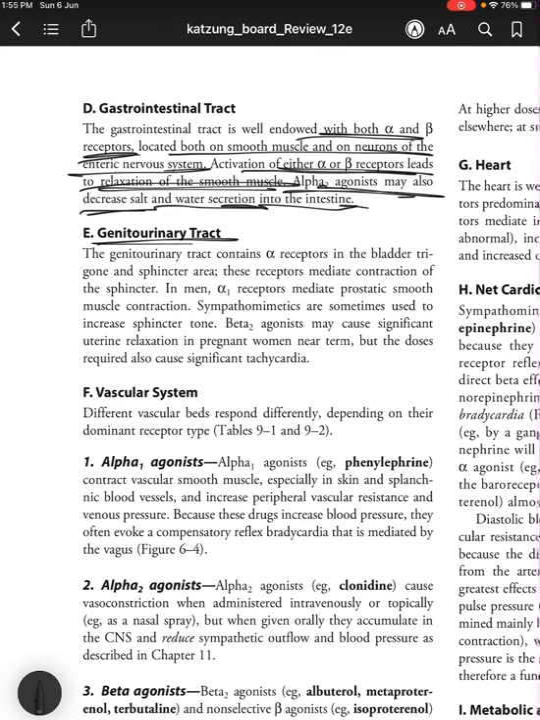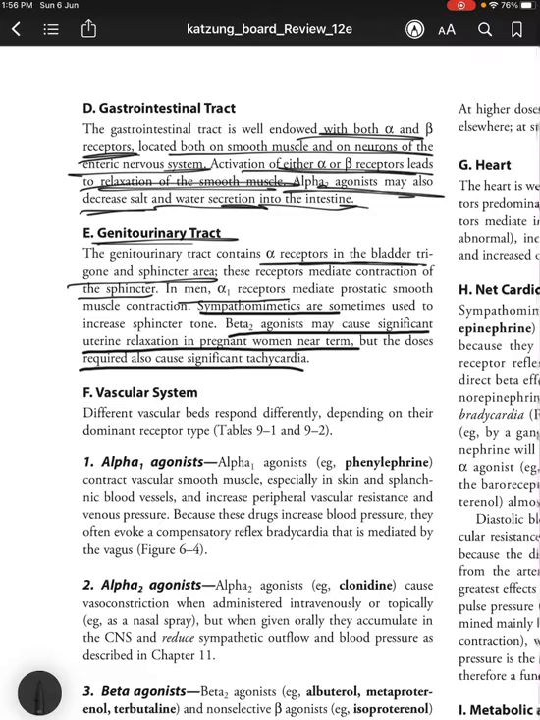Coming to the genitourinary tract, it contains alpha receptors in the bladder, trigone, and in the sphincter area. These receptors mediate contraction of the sphincter. So in men, alpha 1 receptors mediate prostatic smooth muscle contraction. Sympathomimetics are sometimes used to increase sphincter tone, and beta 2 agonists may cause significant uterine relaxation in pregnant women near term, but the doses required also cause significant tachycardia.